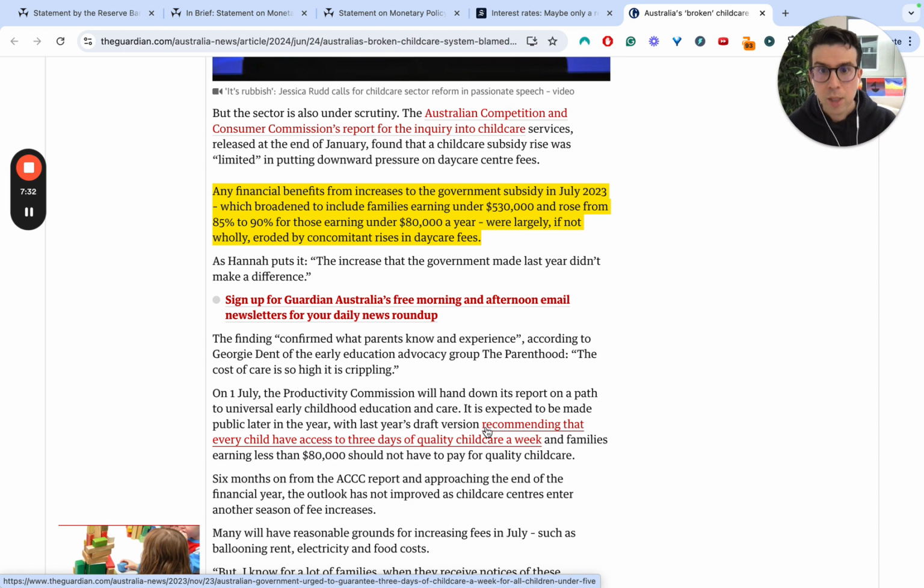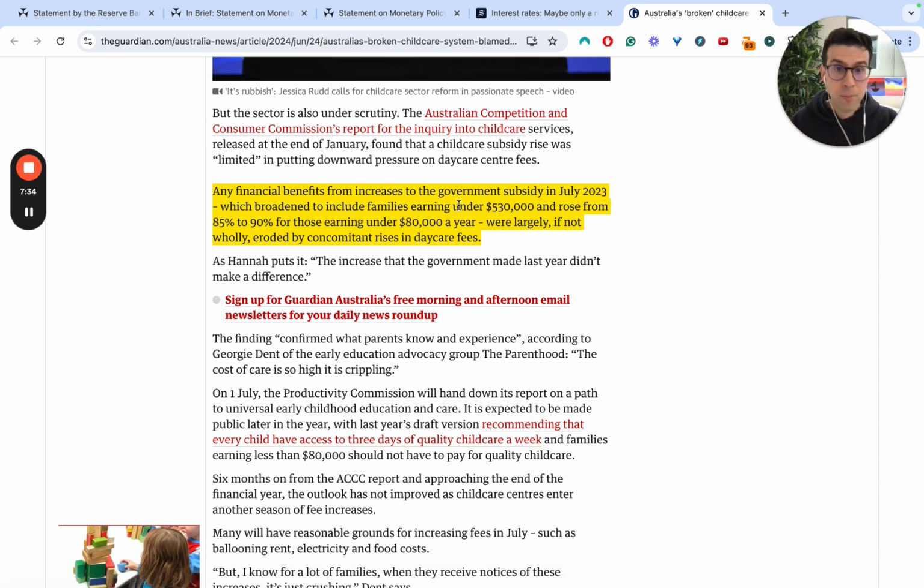And so ultimately, what it was trying to do was for families earning under $530,000 a year, right? It was trying to broaden it so more families therefore would qualify for the subsidies, and they increased the subsidy from 85 to 90% for those earning under $80,000 a year. Okay, now unfortunately, because of inflation, all of those benefits have wholly, as this analysis has it, been eroded by increases in daycare fees. Ultimately, okay, because of the cost of inflation impacting food, electricity, rent for daycare, wages, daycare prices have just gone through the roof. Okay, and as a result, all of that benefit the government's passed on has been eroded.